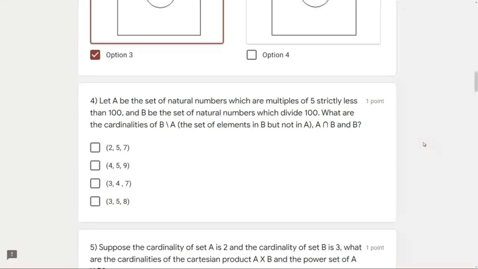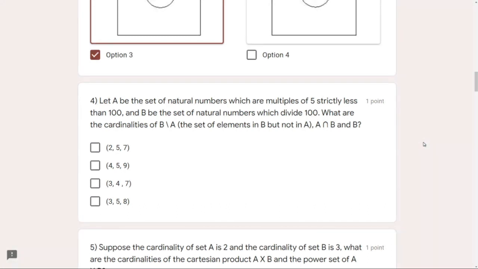So the simple thing I'll do here is, before checking the cardinality of B backslash A, I'll check that of B because that is simple. So we can start with that. B, in the last question, we just found that it was C, the same set. So what was the cardinality of C? It was 9 there because we had 9 elements in C.